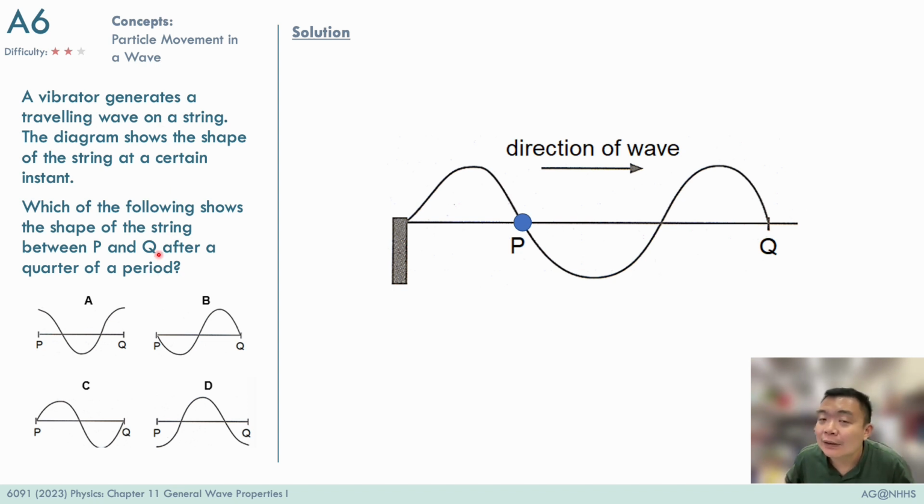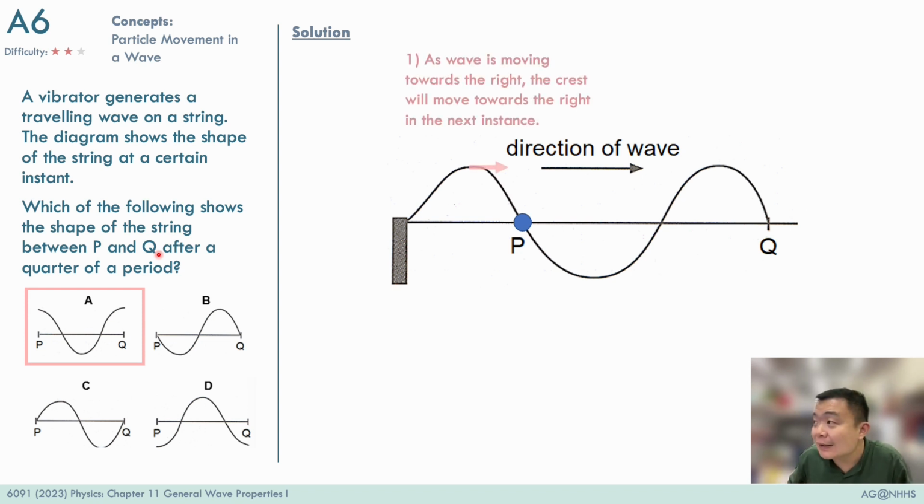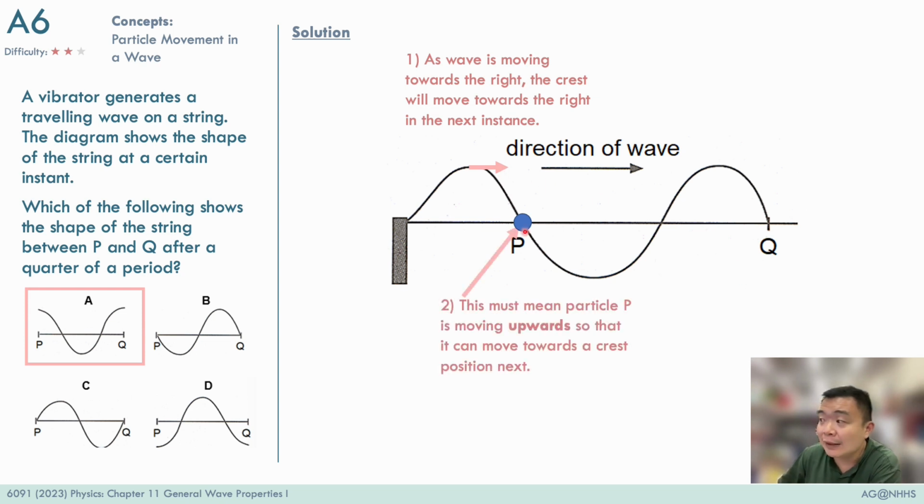Alright, the answer to this question is A, and we need to determine how the particle will move in the next instant. First we note that the wave is moving towards the right, and therefore all the crests and all the troughs will correspondingly also move towards the right as the wave travels. This must mean that particle P must move upwards so that particle P can become the crest later on in time to come.